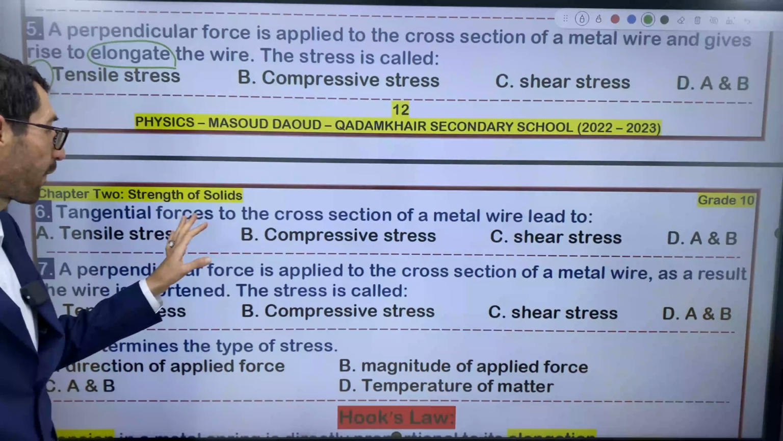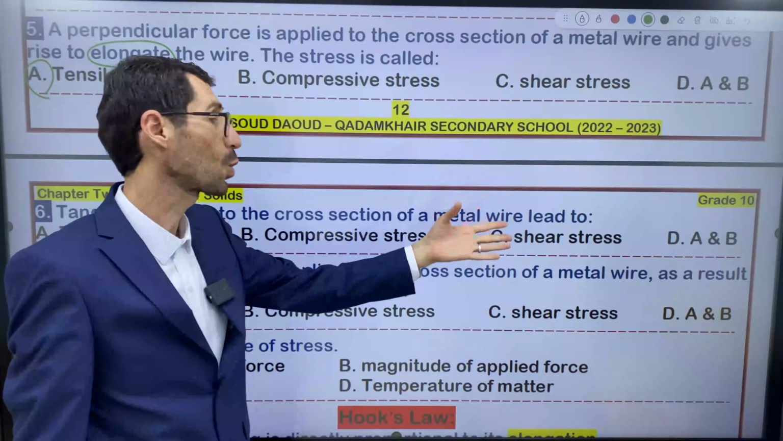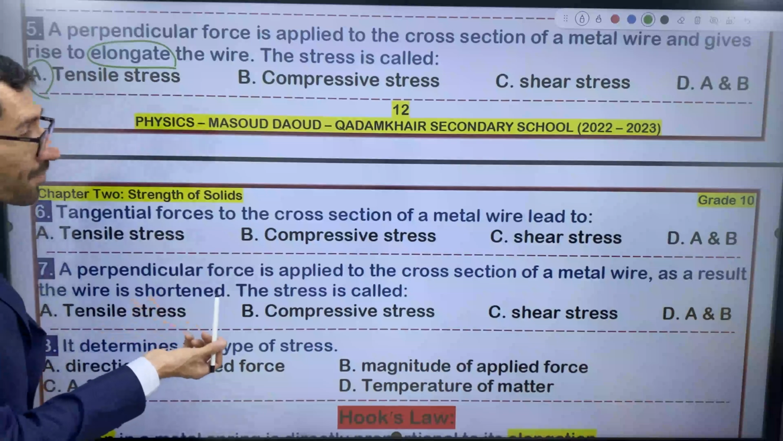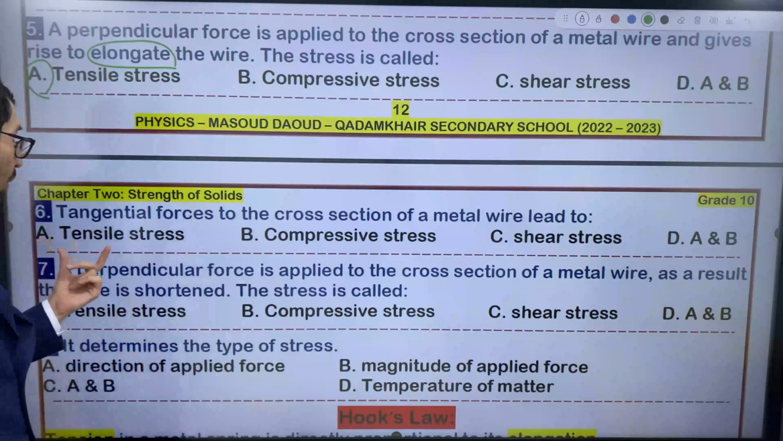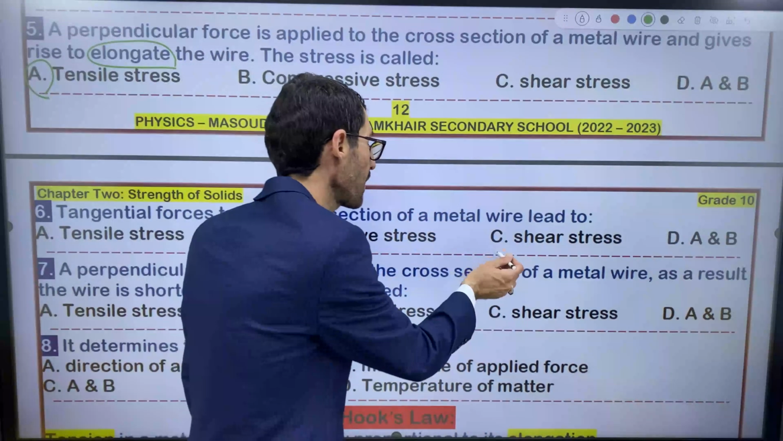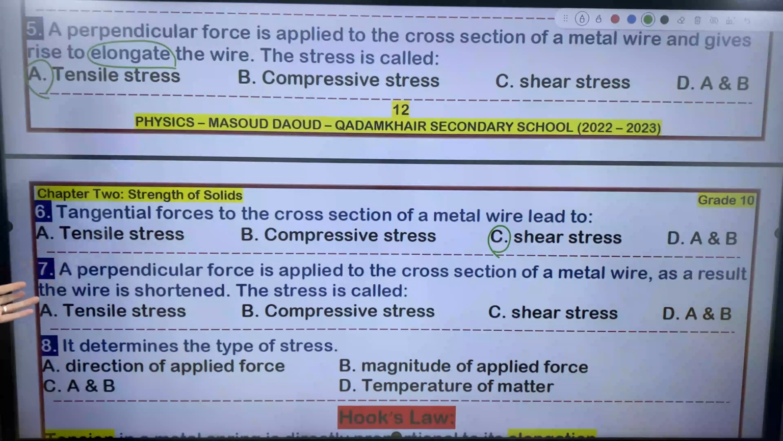Question number 6. Tangential forces to the cross-sectional area of the metal wire tend to lead to what? Tangential or parallel forces lead to tensile stress, compressive stress, or shear stress? Of course, shear stress, because they are parallel to the surface area.